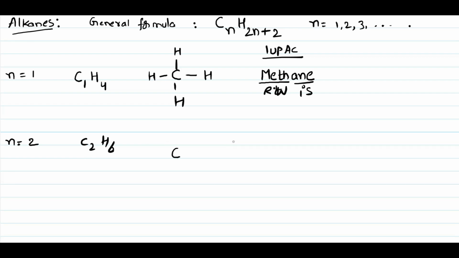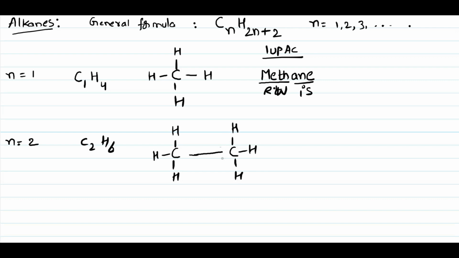Take 2 carbons with a single bond between them, because it is the category of alkanes which contain single bonds only. So there are 6 hydrogens. On this carbon, 1 bond is already there, so the remaining 3 bonds are hydrogens, because around carbon only single bonds have to be there.